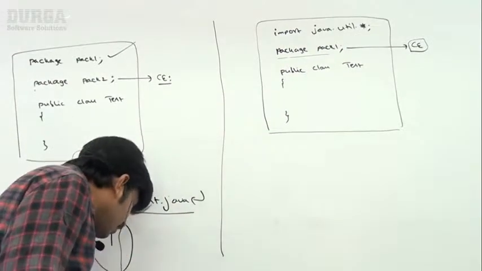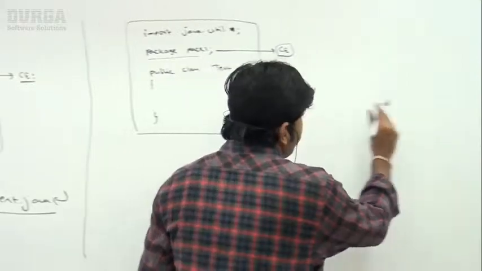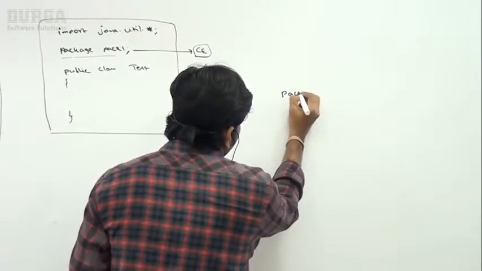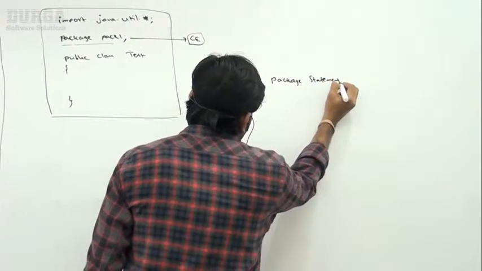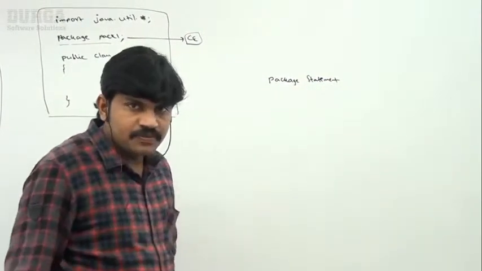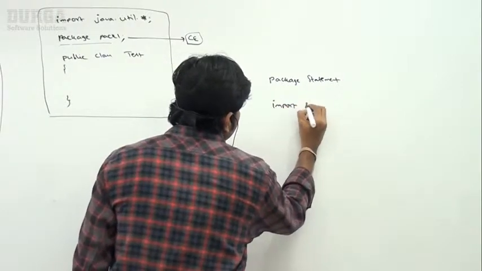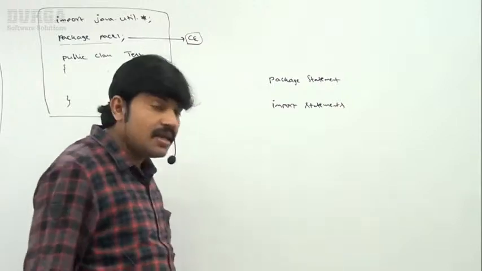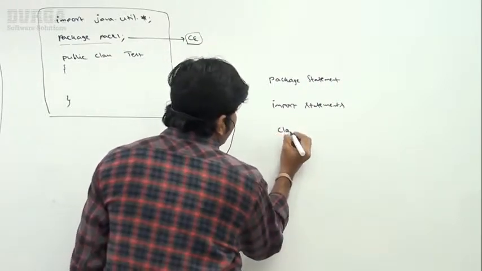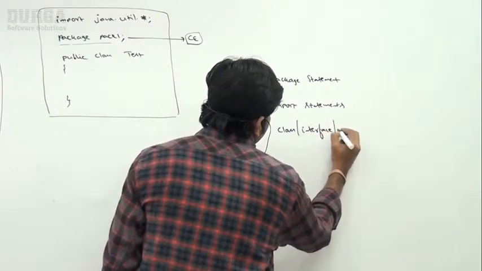Now let me give the finishing touch for this point, sir. Observe carefully. First we have to take the package statement. After the package statement, we can take import statements, and then we can take either class or interface or enum declarations.